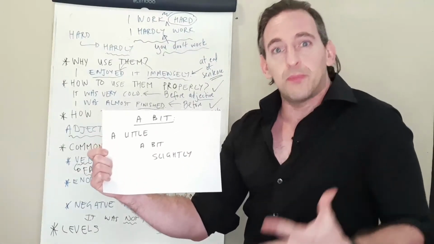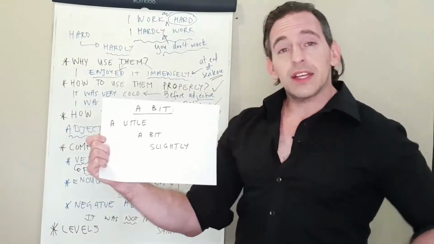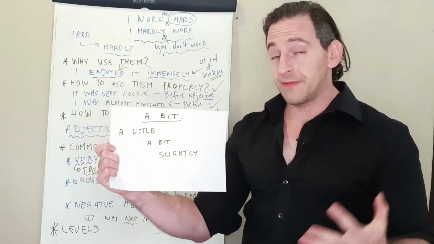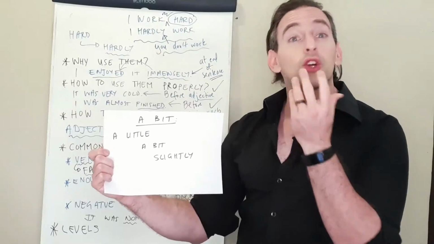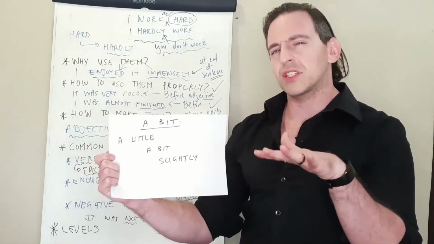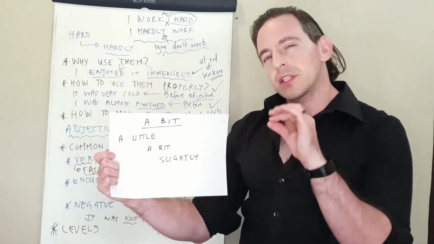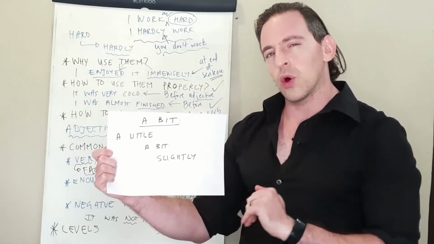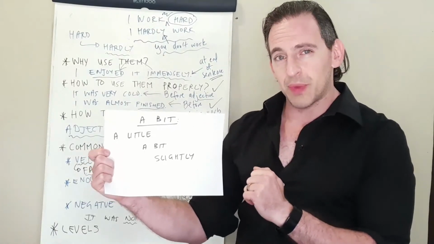It was a little bit upsetting. And slightly. Slightly is a very nice way to describe something. It was slightly good. In other words, it wasn't the worst thing I'd seen, but it was slightly good. It was slightly bad. It's a word to describe the low level. So that is slightly, a little, and a bit.